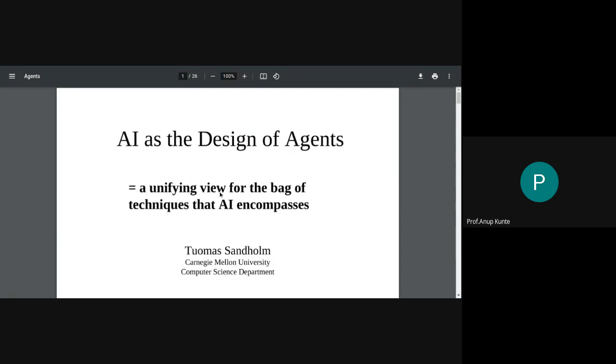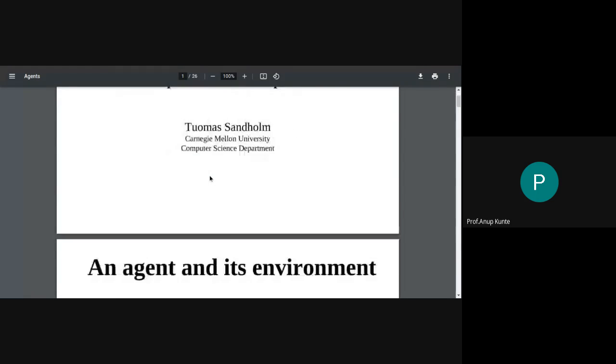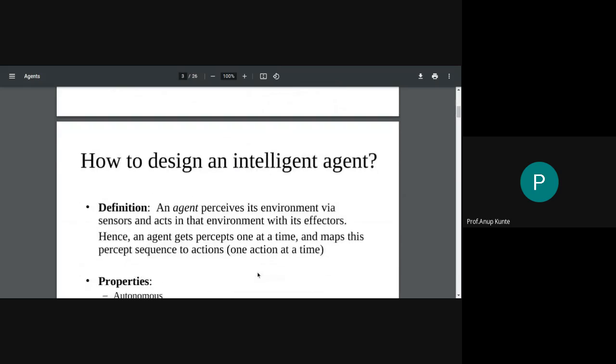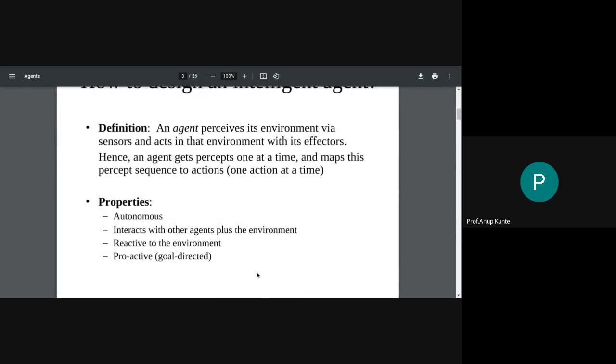Slides related to agent that we are going to use this week in order to discuss our point. Okay, so we have already seen what an agent is. So that's the agent as we view it. There is something called sensors, something called actuators. Actions are imparted and percepts come to the agent. So that's the definition of an agent.